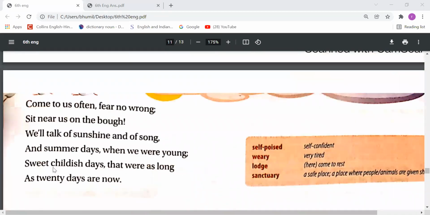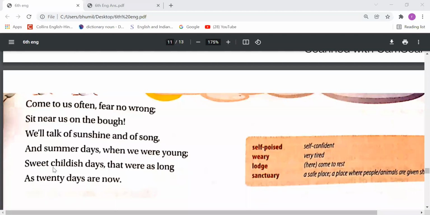Come to us often, fear no wrong. Sit near us on the bough. We'll talk of sunshine and of song, and summer days when we were young, sweet childish days that were as long as twenty days are now.